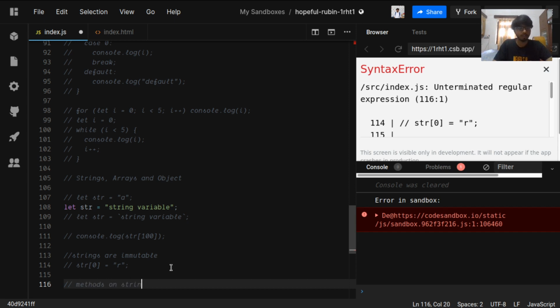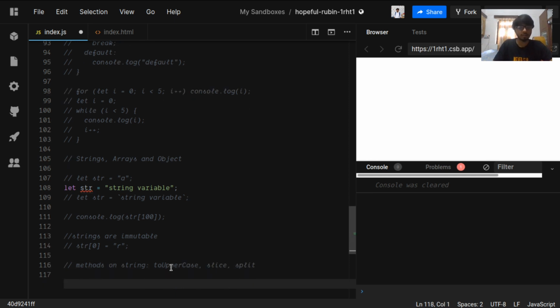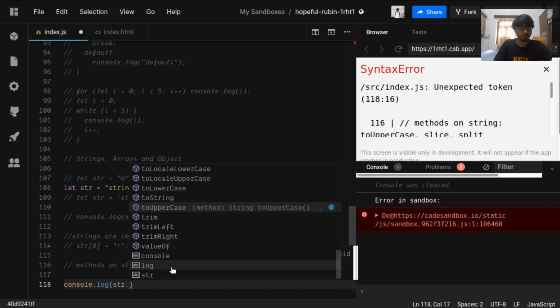Methods on string. And I will discuss some methods: toUpperCase, slice, and split. I will discuss these. You can also check out the MDN docs for that. Let's console.log str.toUpperCase.